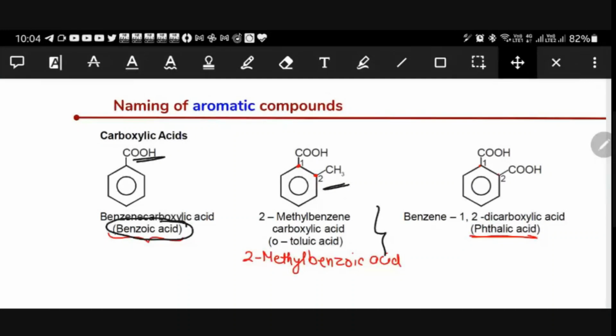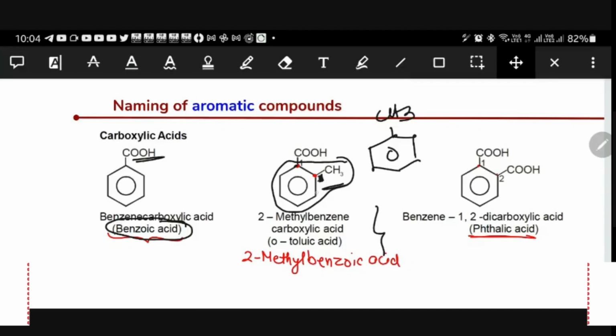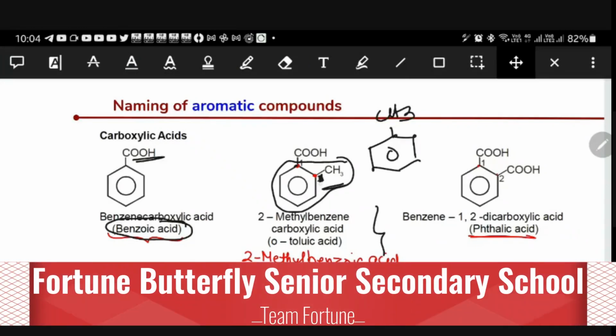Otherwise we can call it ortho toluic acid. Why? This is toluene, with the carboxylic group at the ortho position. If you consider CH3 as the main group, then beside that it can be called the ortho group, 1,2 position.